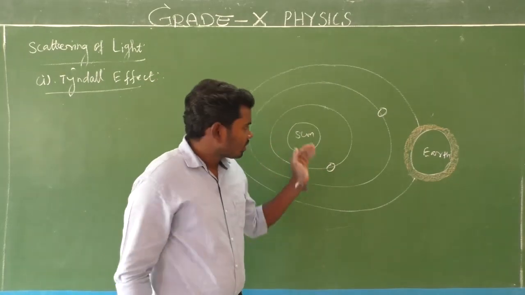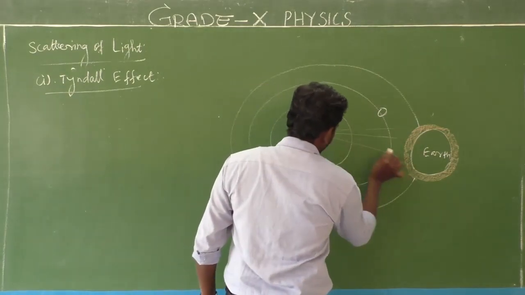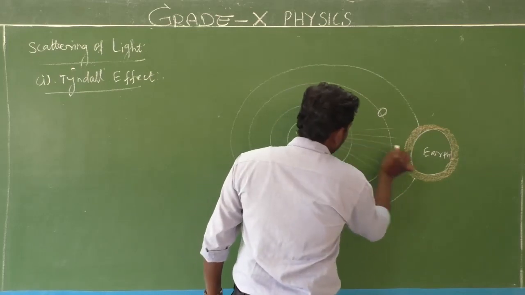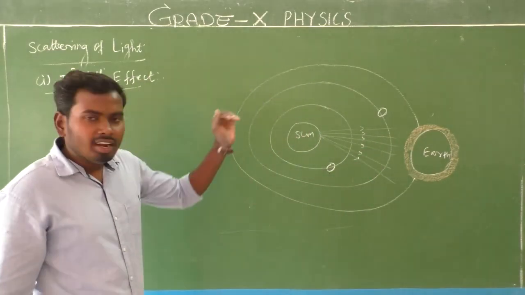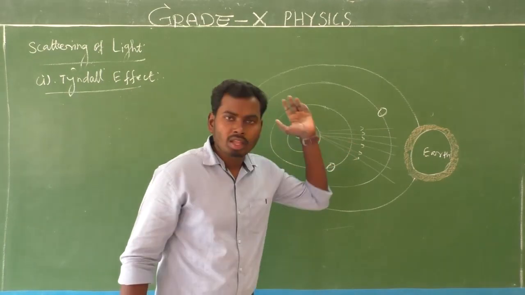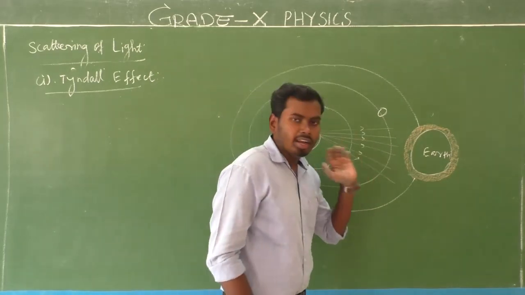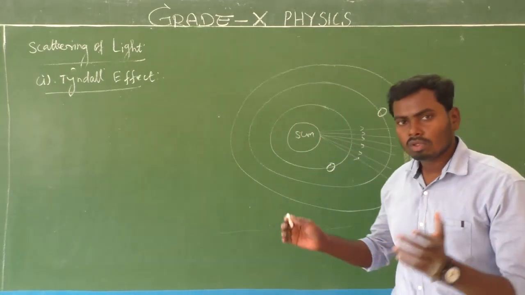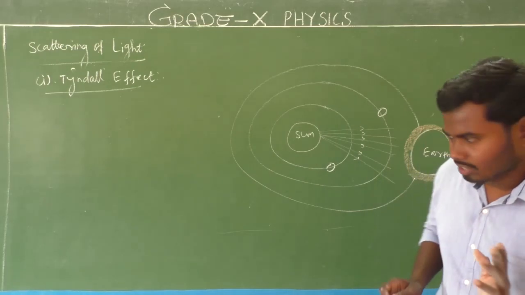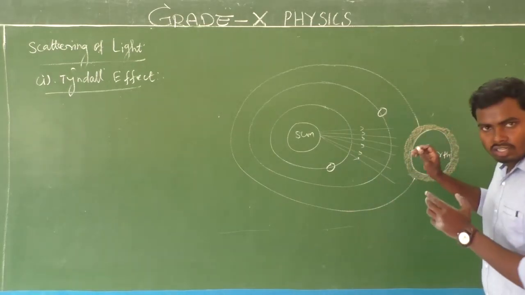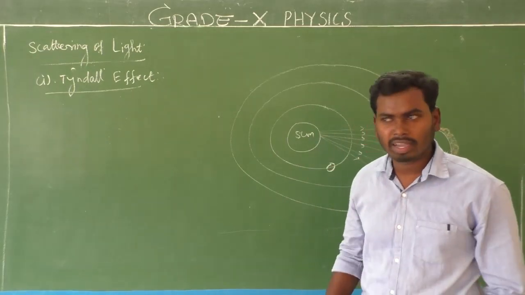Yes. Look here. The sunlight reaches us. Am I right? The sunlight reaches us like this. Can you see clearly? Yes. Light rays are coming from the sun, and the sunlight enters into the atmosphere. Is it clear? Yes. So due to sunlight, we can see so many things around us, because light is here.